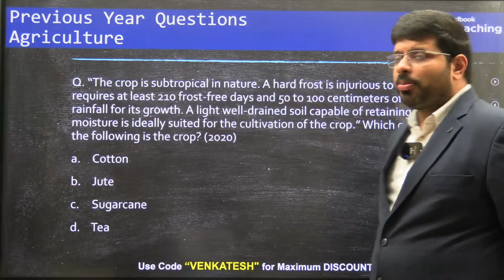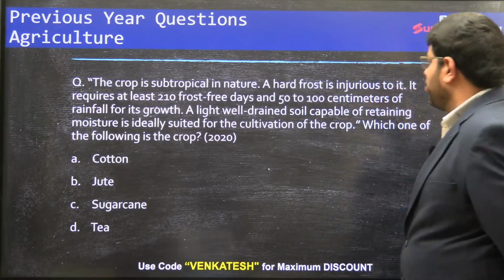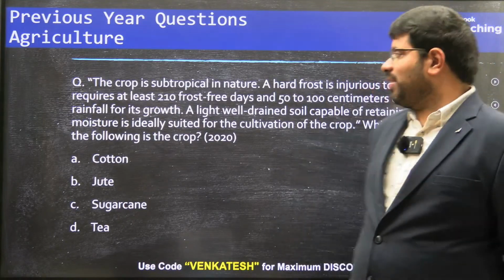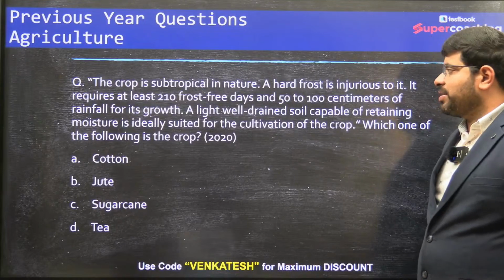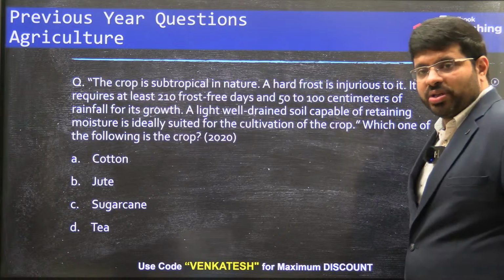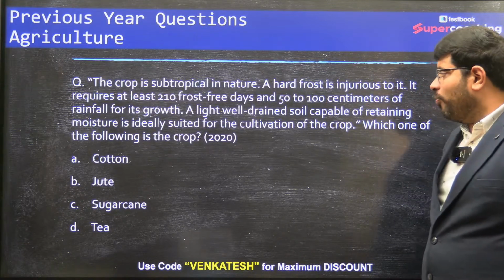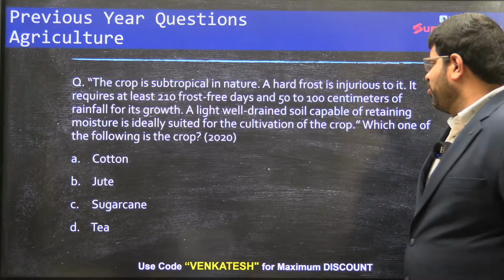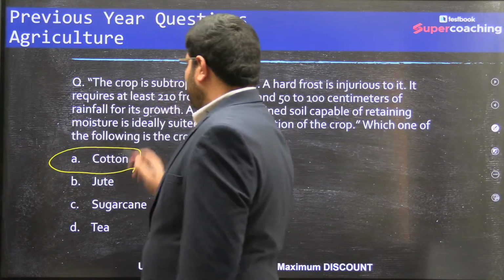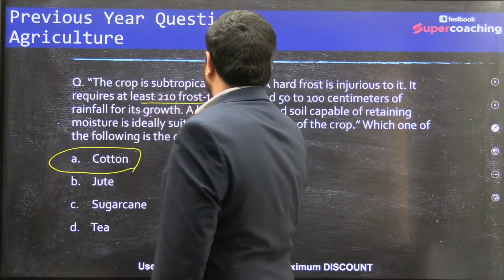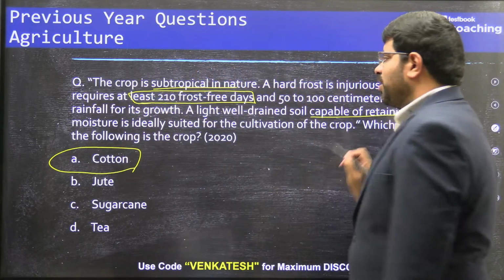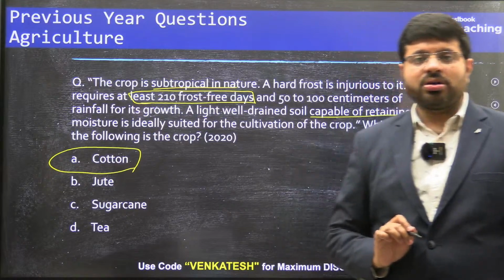The crop is subtropical in nature. Hard frost is injurious to it. It requires 210 frost-free days of climate, 50 to 100 centimeters of rainfall, and well-drained soil capable of retaining moisture, ideally suited. Talking about black soil, no, well-drained soil capable of retaining moisture. Which crop is the one? It is cotton. The moment you have said 210 frost-free days, subtropical in nature, capable of retaining moisture, all this indicates cotton.